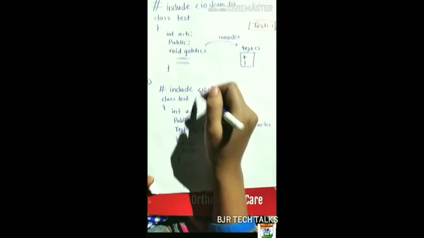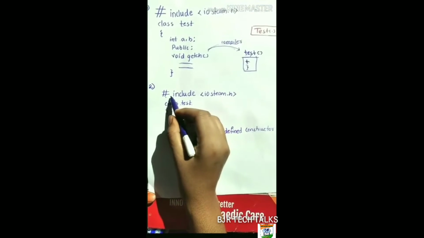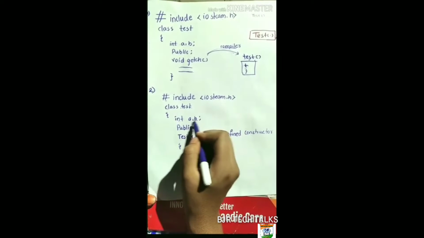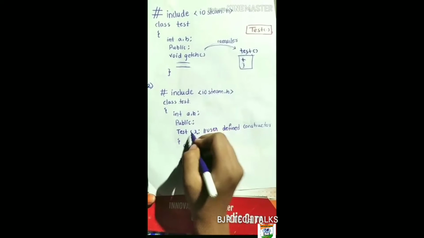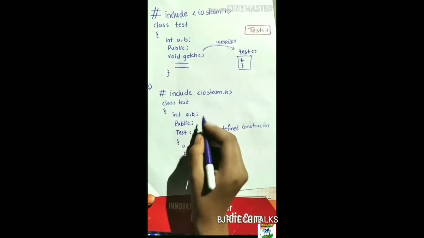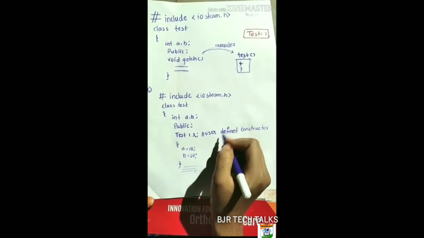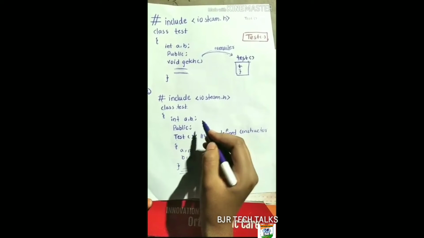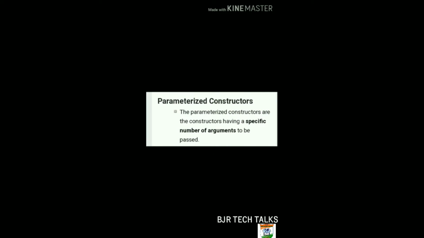And this is the example for user defined default constructor. In this program, as usual, we are writing the header file and a class with the name Test, and int a, b are the data members and public is a keyword. But here the user will create a new constructor called Test. So it is called user defined default constructor. The program will run, and the constructor created by the user is called the user defined default constructor.